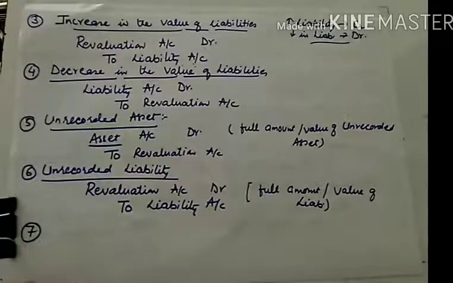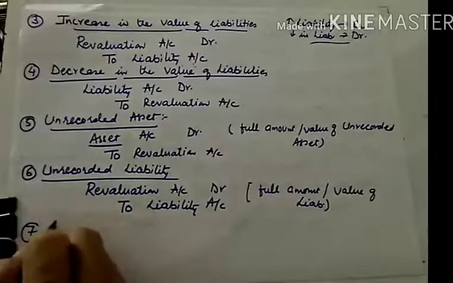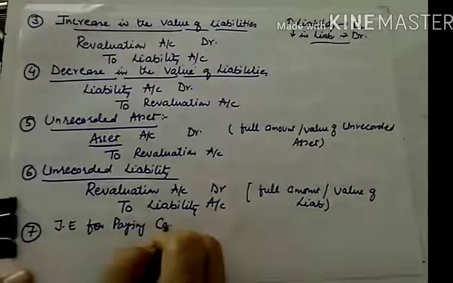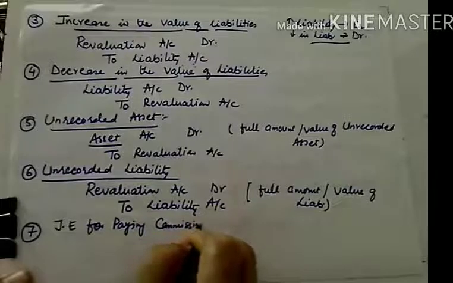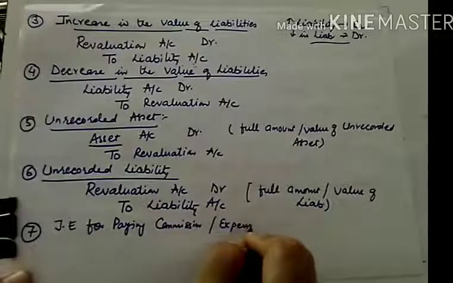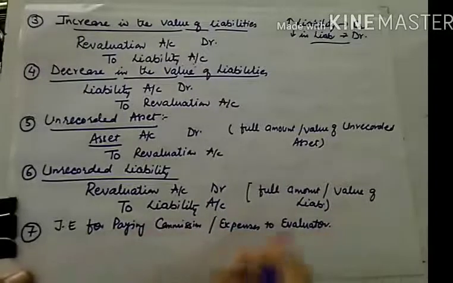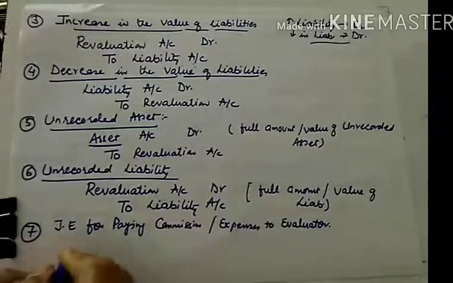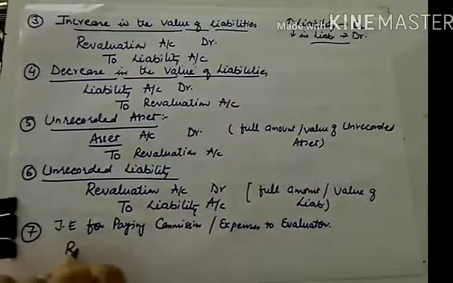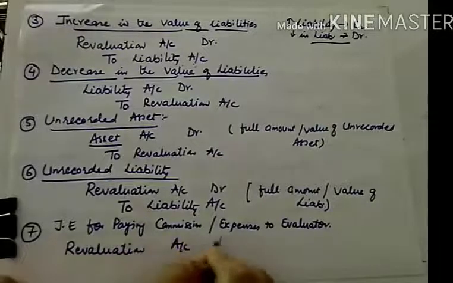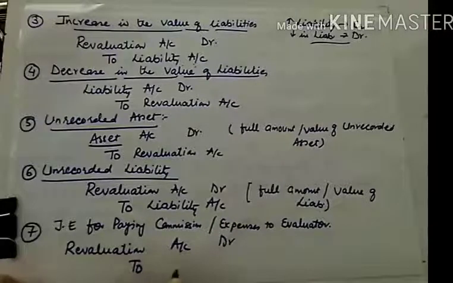So the journal entry for paying commission or expenses to the evaluator who will evaluate your assets and liabilities: it's an expense for us, so revaluation account will be debited. Revaluation account debit to cash or bank account.